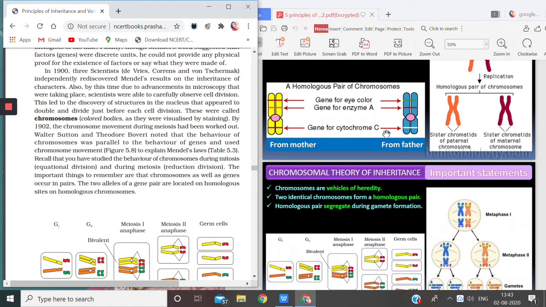Similarly, the gene for cytochrome C is here, and in the father also the gene for cytochrome C is here. The location is the same, but the alleles can be different. This is what I was trying to explain: the positioning of the alleles on the homologous chromosomes is the same, though the alleles can be different.